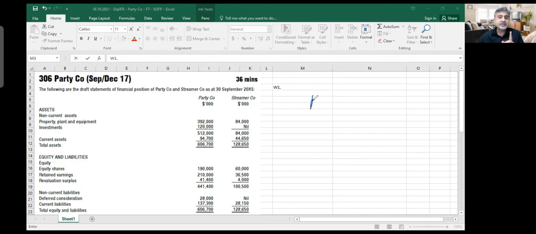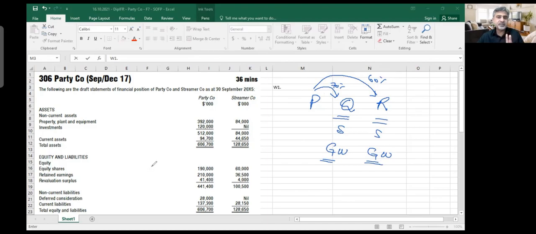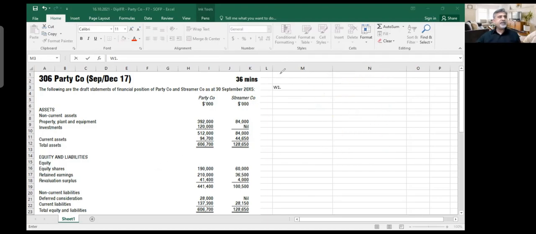It is possible that there is an entity called Q, and there is an entity called R. P purchased Q, like 70%. Then P also purchased R, like 60%. So it means that this is a subsidiary and this is also a subsidiary. If you have two subsidiaries, you will have two goodwills. You need to calculate this goodwill separately and that goodwill separately. If there are three subsidiaries, there will be three goodwills. If there is an associate, there is no goodwill. Anyways, first thing we need to establish is, do we have control?